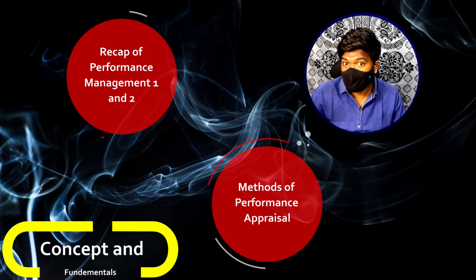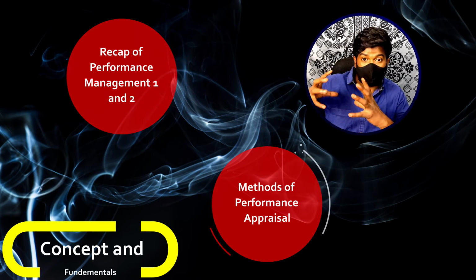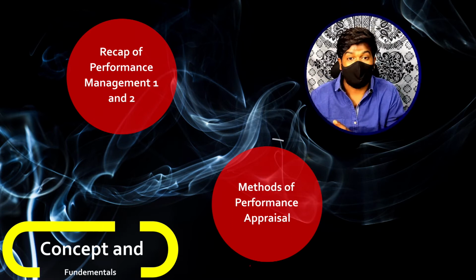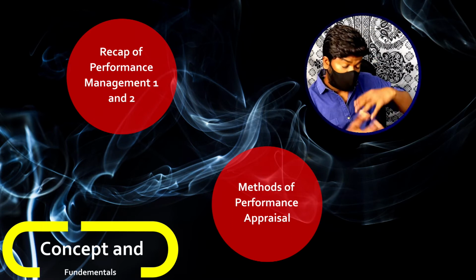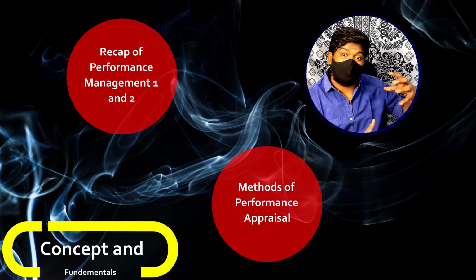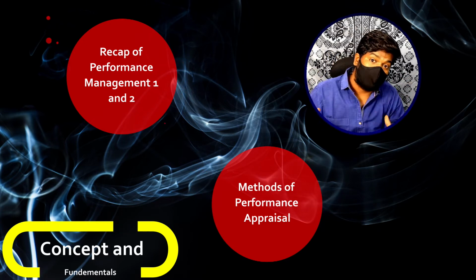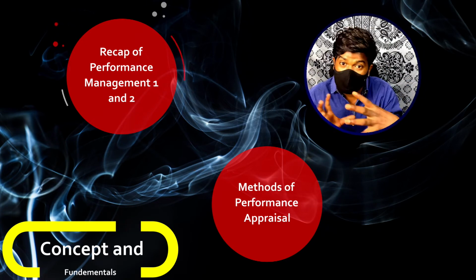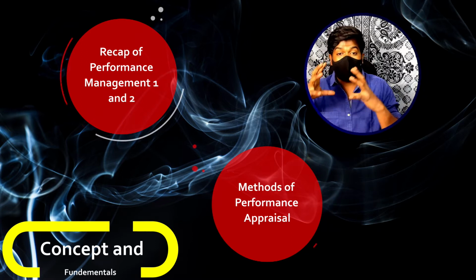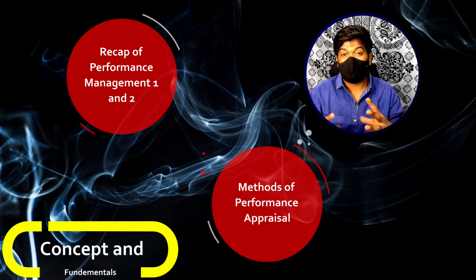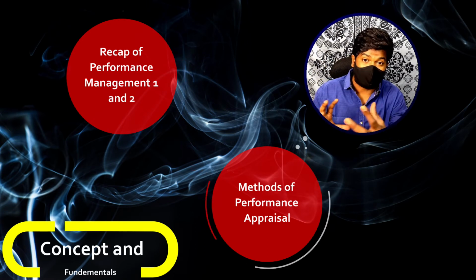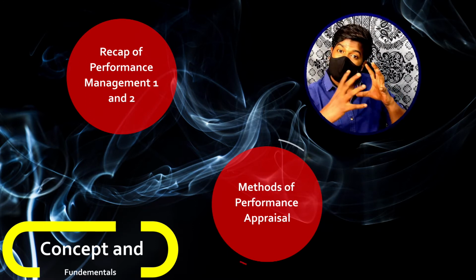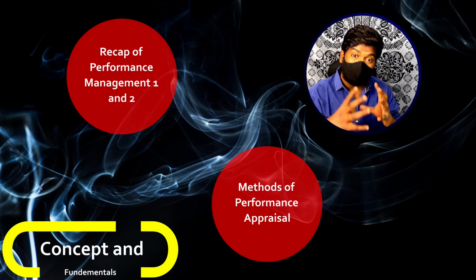Now, in this evaluation part, the actual performance of the employee and the pre-communicated performance standards are taken into consideration, and both of them are compared. This is how the evaluation is done. Any organization uses different methods in order to do all these activities related to performance appraisal, which are the methods of performance appraisal.